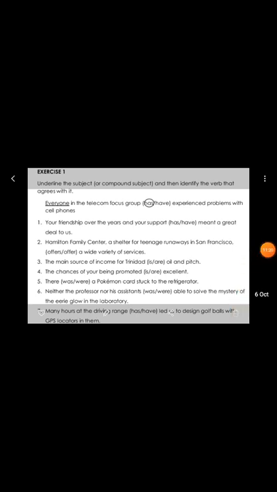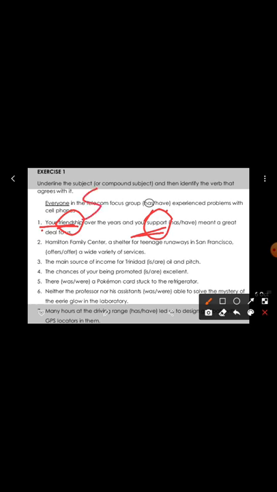So let us see question number 1, or your sentence number 1. Your friendship over the years and your support have meant a great deal to us. So here we are talking about friendship and at the same time support. So both these are subjects, but in which form? What is the nature of the subject here? They are singular subjects, and they are connected with the conjunction and.